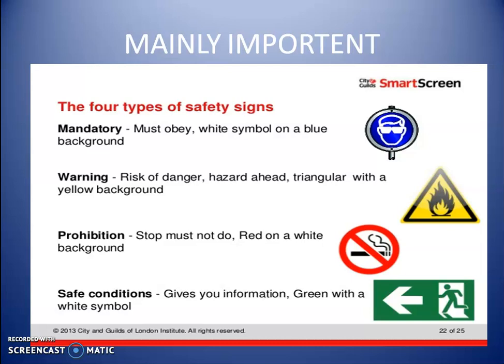Next one, prohibition signs. Prohibition signs give information that you must stop any particular job at a particular area, for example no smoking, not allowed and like that. These are available in red color with white background.